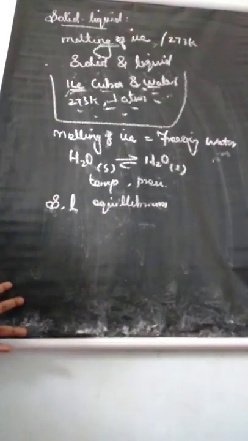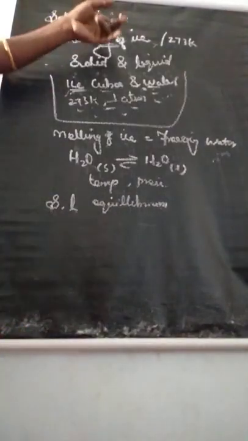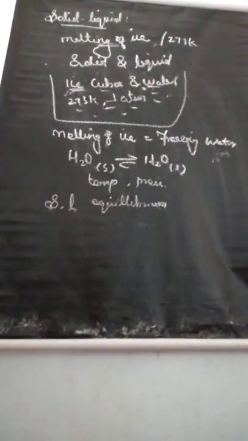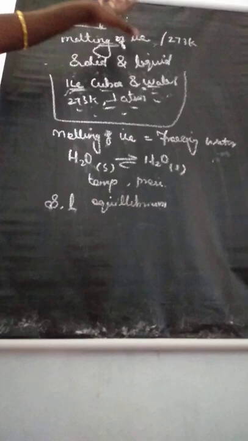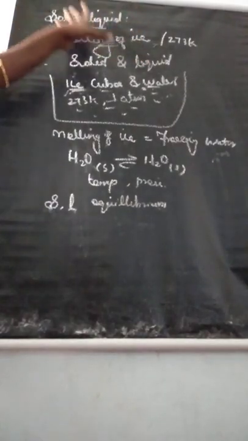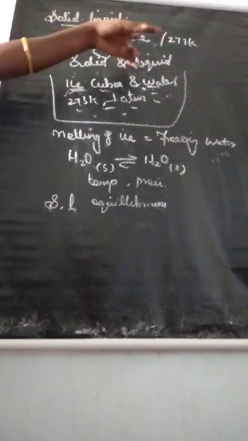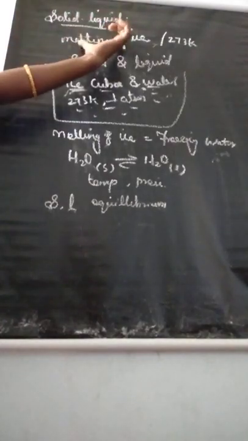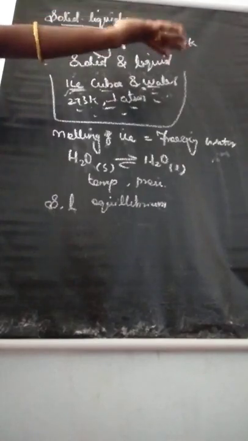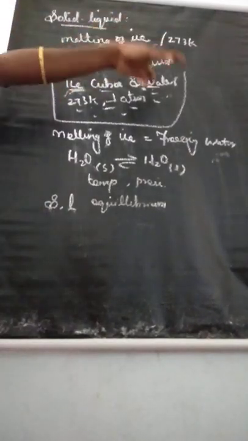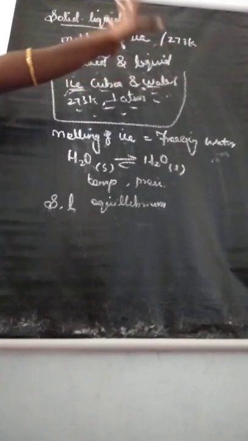Understand? Understand this topic? So what are the points we learned in solid-liquid equilibrium? Tell the first point. Consider the example of melting of ice at temperature 273 Kelvin. Here in this example, the system will reach the state of physical equilibrium, and there is no change in the amount of water in solid and liquid phase.